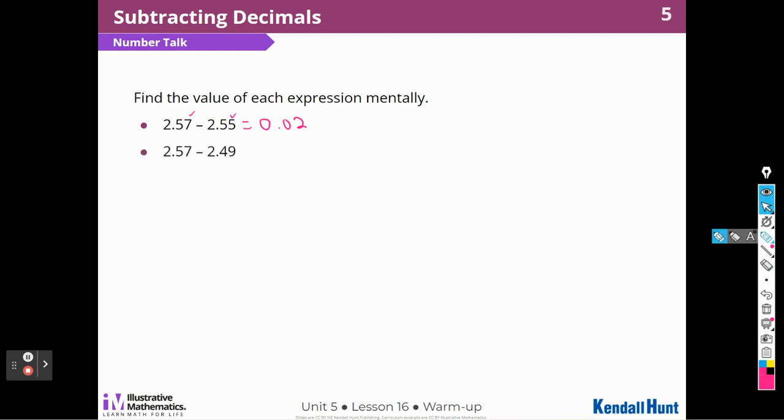All right, so for this one, I think I'm going to have to write it down. I could just count up, couldn't I? I could say 49 and then count up to 57. We could do that. 49, 50, 51, 52, 53, 54, 55, 56, 57. So that would be 8 hundredths. So let me show you what I was thinking of, right? 2 and 49 hundredths, and we're subtracting that from 2 and 57 hundredths. So I'm just counting up from 49 to get to 57. And I think it's 8 hundredths.